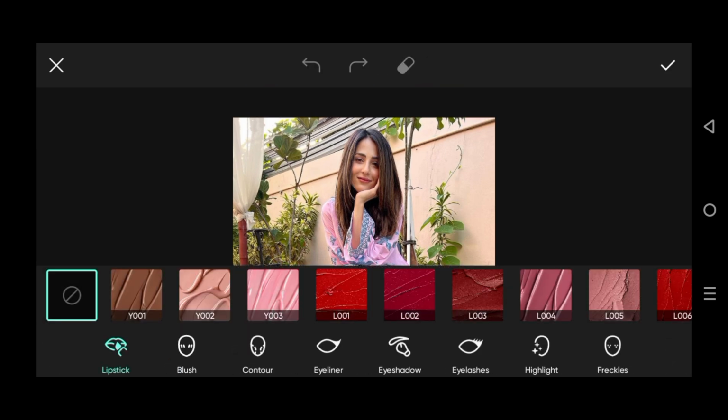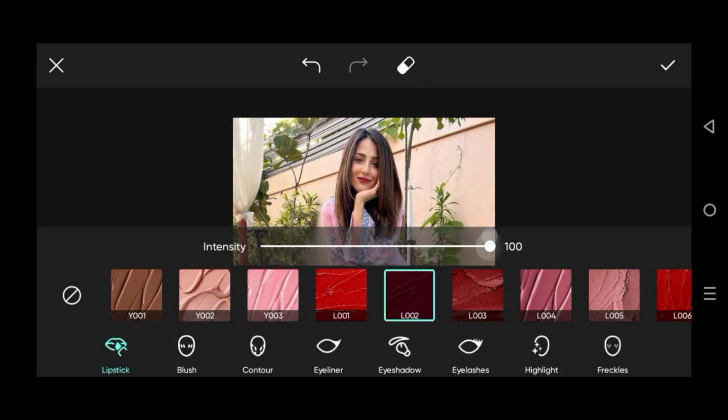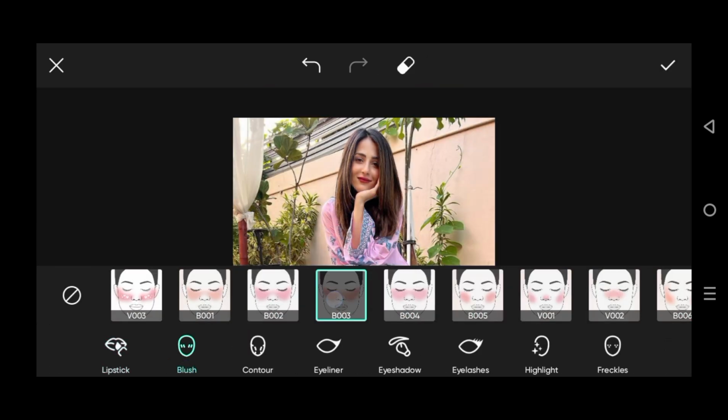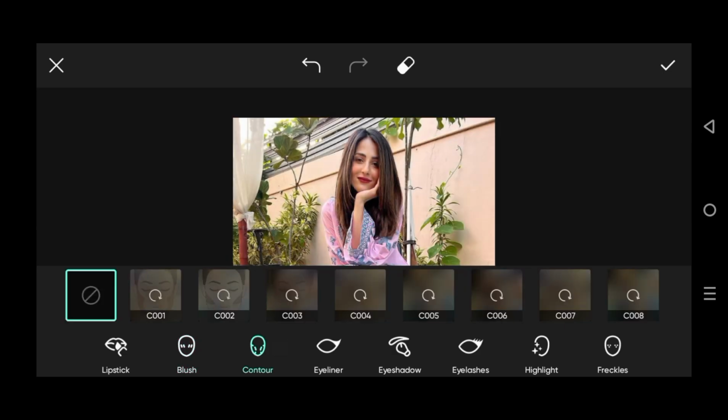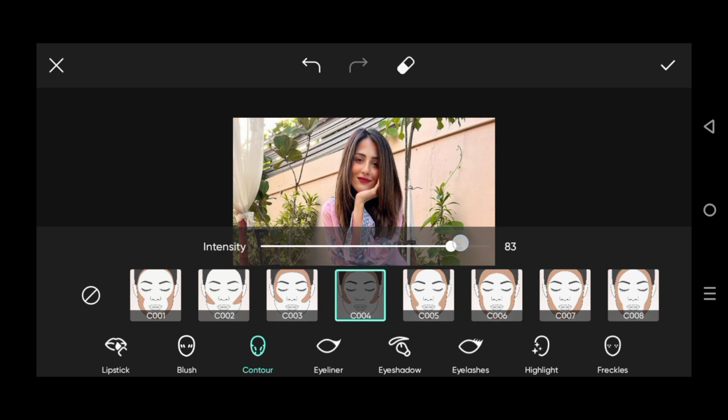Now, after the application of lipstick, I would blush the picture. It has been blushed, guys, as you can watch that. Now I can apply the contour options on the photo. So guys, it has been contoured.